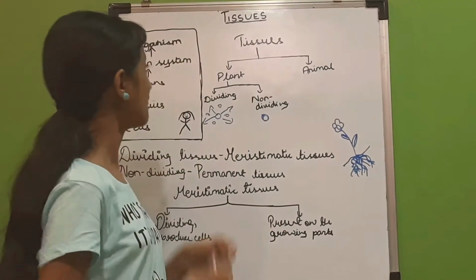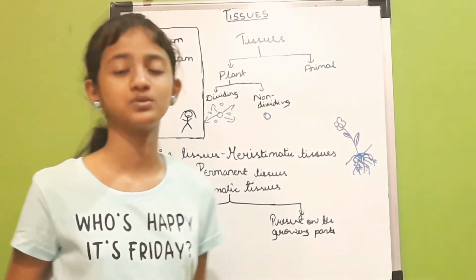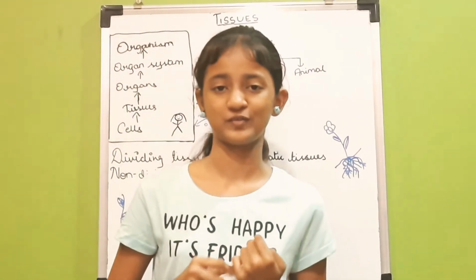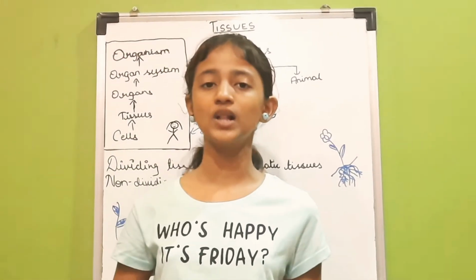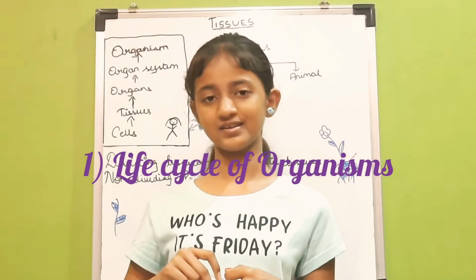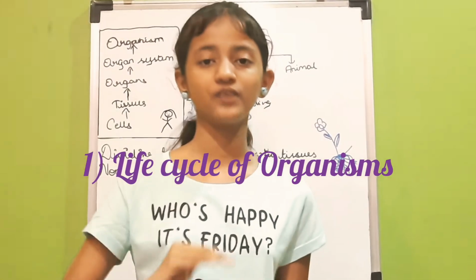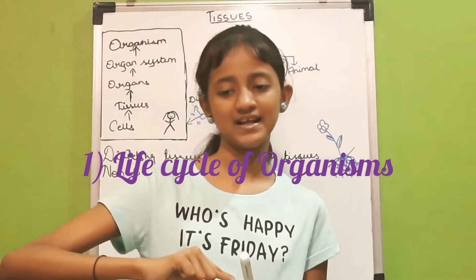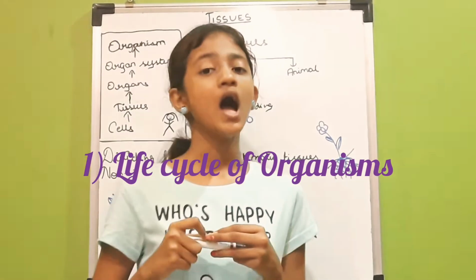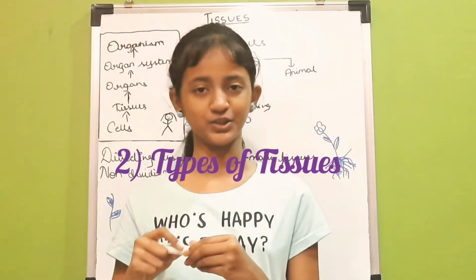So that's what we have learned in today's video about all these tissues: the meristematic tissues, the permanent tissues, the life cycle of an organism, and the types of tissue. Let me just recall whatever we have learned. First, we learned the life cycle of an organism, or what an organism is made up of. Let's take the order from cells to organism: cells, tissues, organs, organ system, and organism. After that, we learned about the types of tissues. There are two types of tissues: plant and animal tissues.